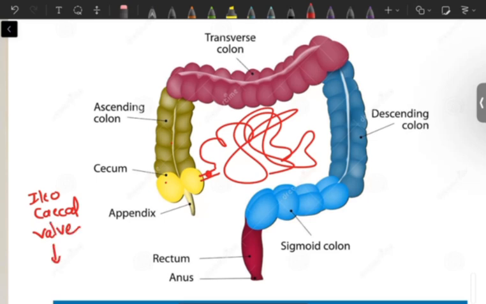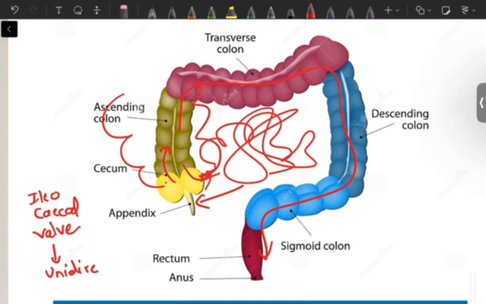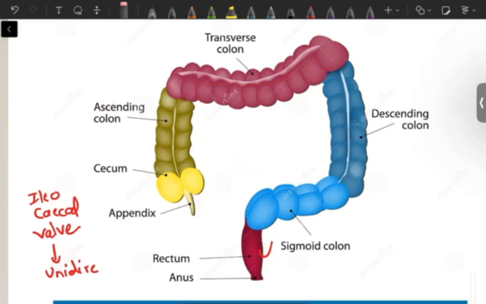Okay, this ileocecal valve is unidirectional. That means it only allows food to go from this region in this direction. Once the food enters the large bowel, it won't come back because of this unidirectional nature of the ileocecal valve. Hence this is a closed loop. Once the food has entered here, it is stuck, it should go this way itself, it can't come back. So because of this, it will go on distending as much as possible. After that it will burst or other complications will happen. Hence once there is a large bowel obstruction, it is treated like an emergency. Before this bowel goes into necrosis and all, we should operate.